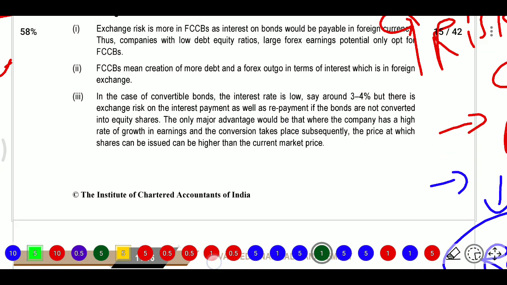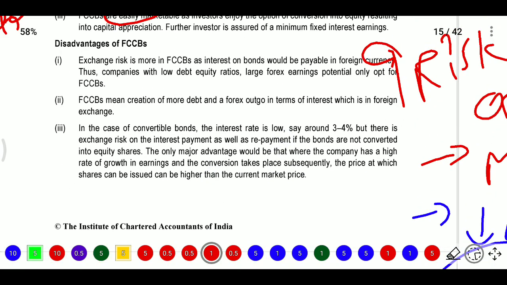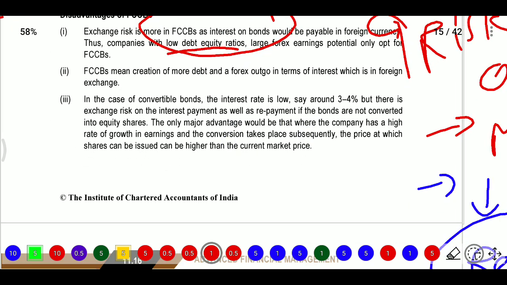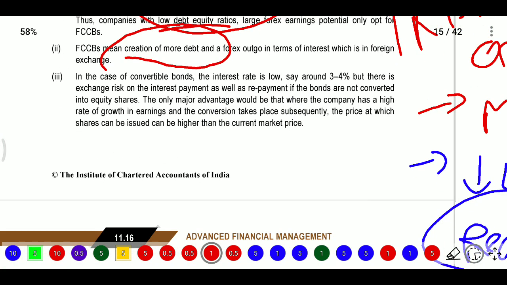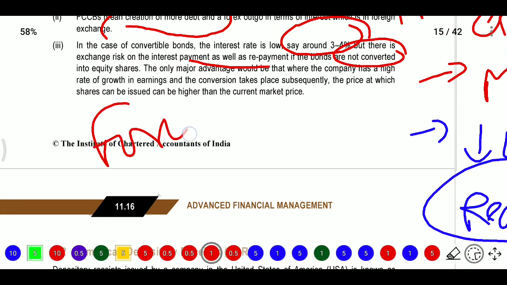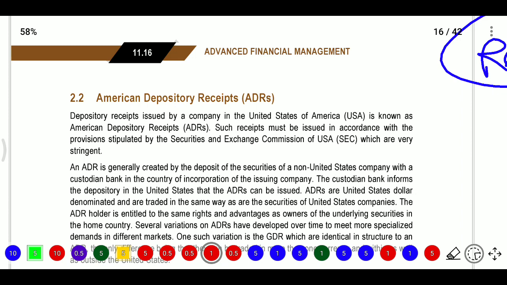So, what are the disadvantages? They relate to FCCB interest on bonds. It is not possible to use it with low debt-equity, and it creates more debt. Convertible bond interest rates are low, but payment as well as repayment is needed. If not converted into equity, they need to pay the amount, and then they will have a forex problem. These are the disadvantages. This is the foreign currency convertible bond.